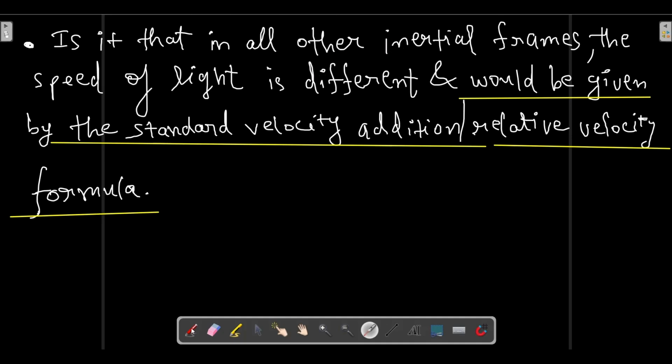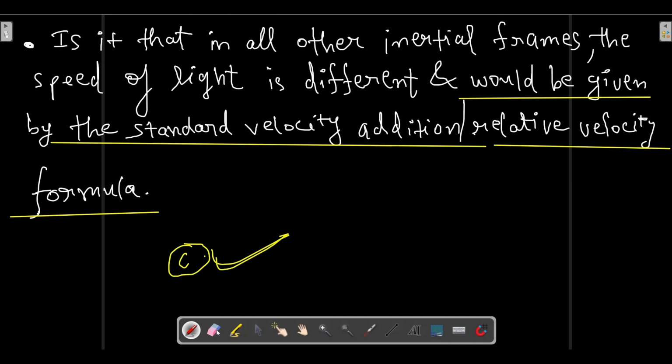But it was a wrong assumption. It was proved later when the Michelson-Morley experiment was done. After that, Einstein's special theory of relativity postulates came into the picture, and according to those postulates, the speed of light c is an absolute constant. We now know the velocity of light c is an absolute constant. It does not depend on the state of motion of the frame. This is what we know now, but in those days we did not know this particular fact.